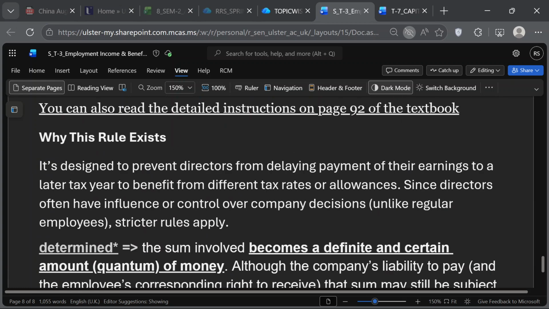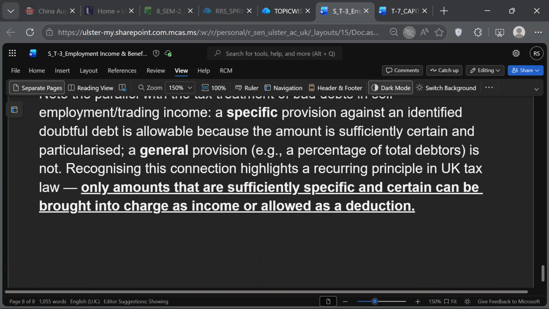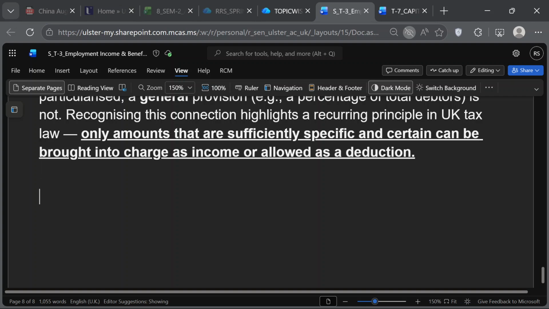Let's write down the information about your problem and put it as part of the notes. Let's look at the example. Your example is Marie. Marie is a director, a full-time director. What is the amount of bonus? The amount of bonus is not relevant. The bonus is 12K.